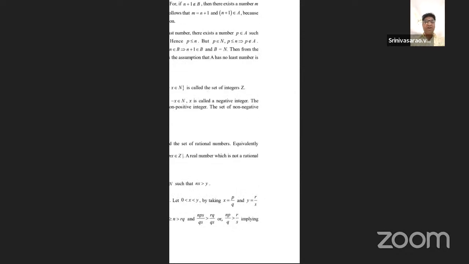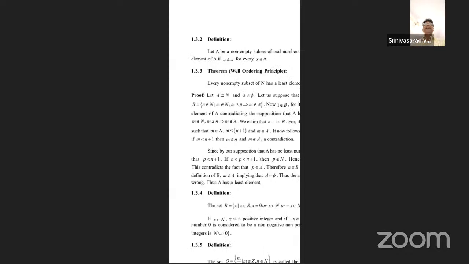Now our supposition is wrong. So given the subset, "it has no least element" is wrong, because the given subset has at least some elements, and at least one of them is a least element. So given the subset, it has a least element. Students, listen carefully. This is the well-ordering principle.